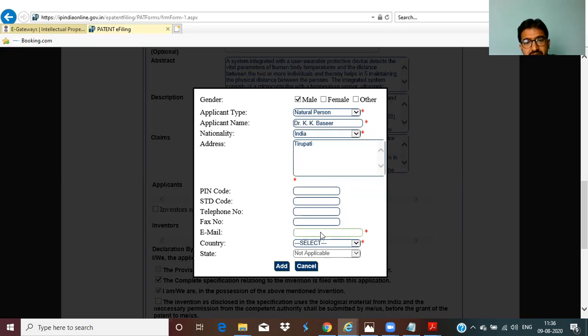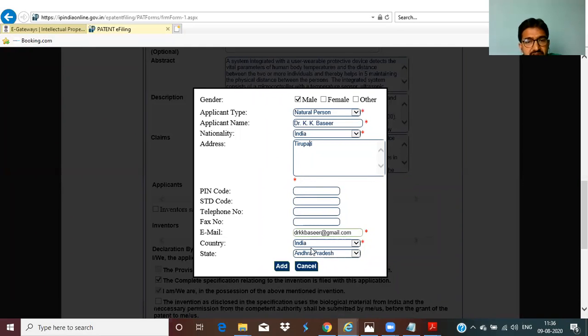What are the mandatory fields? You can fill up all the fields, but I'm focusing mainly on the mandatory fields. Country: India. State: Andhra Pradesh. Gender: male or female. Select natural person. Nationality, address, pin code. STD, telephone, and fax number are optional. Email ID, country, and state.